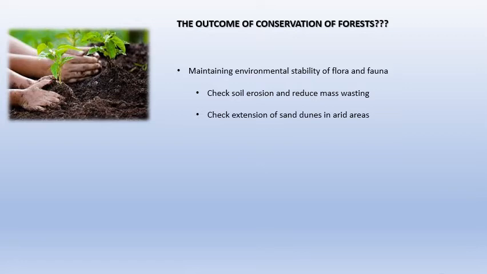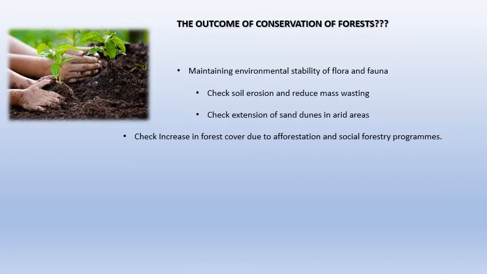So it's creating environmental stability for plants and animals, checking soil erosion, reducing mass wasting, checking the extension of sand dunes in arid areas. The development or increase in sand dunes is also a way in which earth is telling that there's less forest, there's less rainfall. That is why more arid areas are forming, more sand dunes are forming.